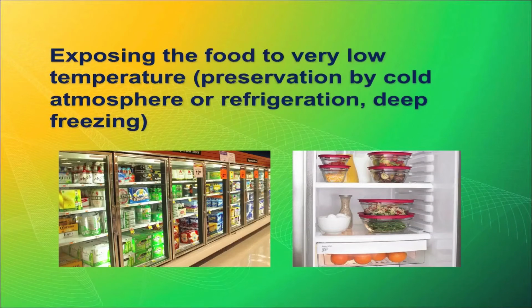Then exposing the food to very low temperature. So there are two ranges of temperature, very high or very low. During preservation by cold atmosphere, refrigeration or deep freezing, the microorganisms are not able to multiply fast at low temperature. This is the way.